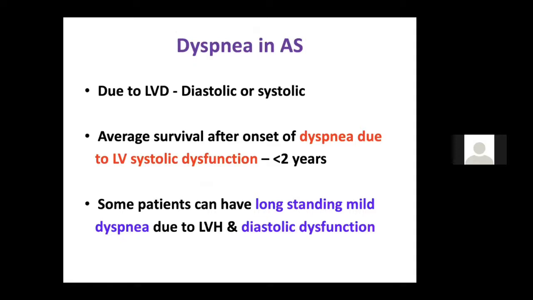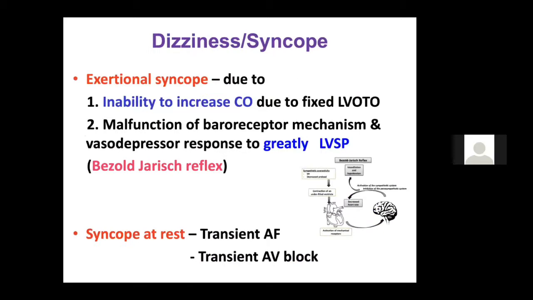Now, why do patients develop dyspnea? As I already discussed, dyspnea is a very late presentation in AS, and once they develop dyspnea, it is a downhill course. The survival is only 2 years without any intervention, and it is due to LV systolic dysfunction or diastolic dysfunction, and it is due to raised LV end diastolic pressure.